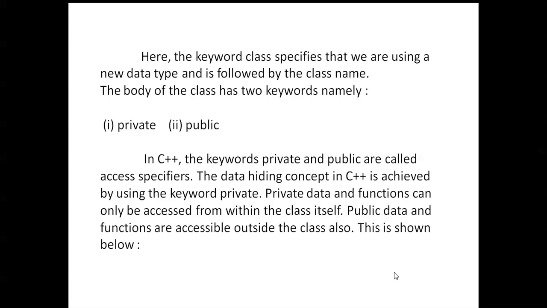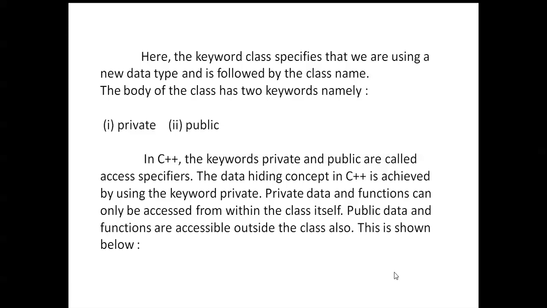In C++, the keywords private and public are called access specifiers. Where we are giving public, those are accessed anywhere.